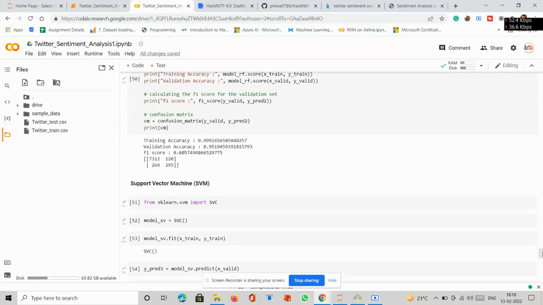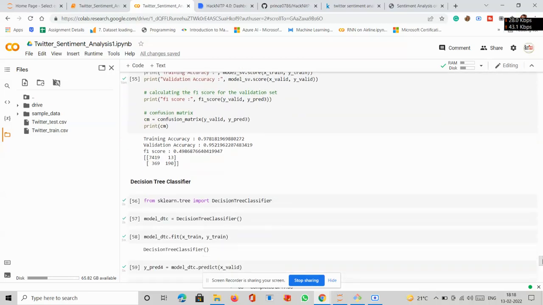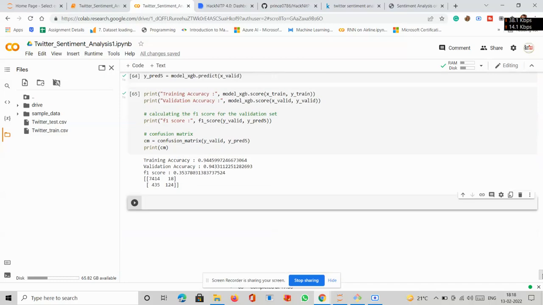Now, as you can clearly visualize, all five algorithm accuracies are shown. So we can say that the support vector machine has the highest accuracy, that is 95.21. Yeah, that's it, and that's our project. Thank you.